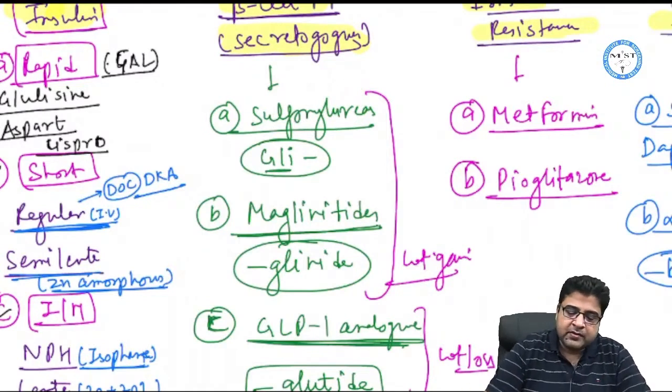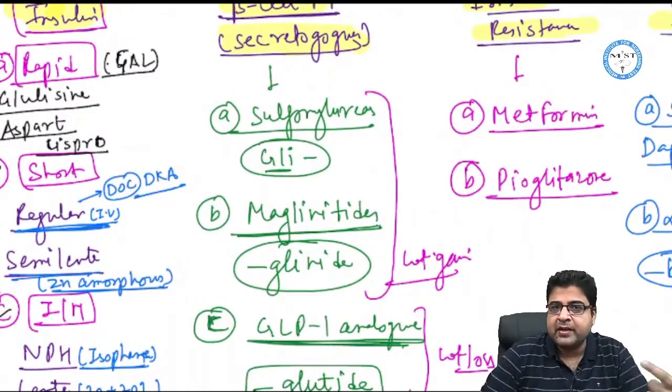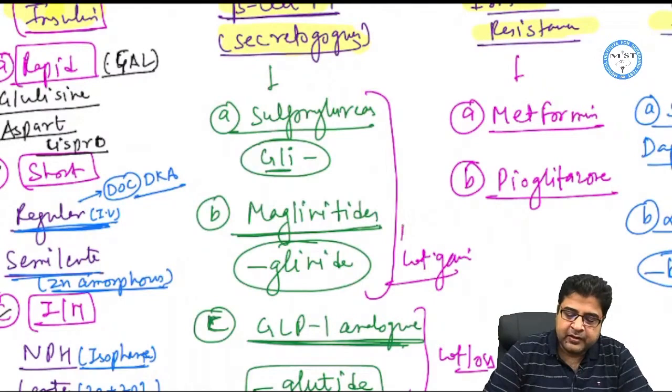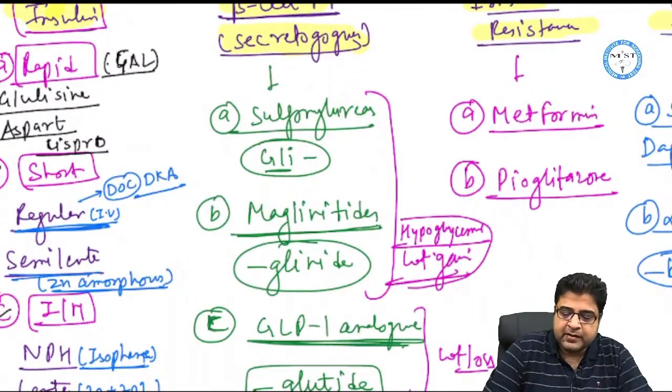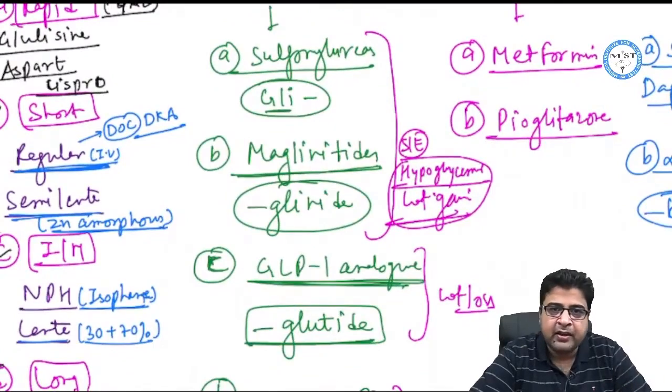And the second group is meglitinides. Please remember, meglitinides are the drugs which have the word glinide. Examples are repaglinide and nateglinide. Whenever these medicines are given, they can cause hypoglycemia and weight gain as side effects.